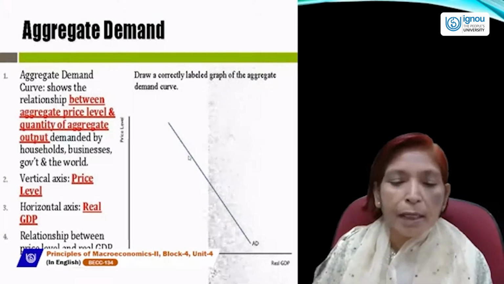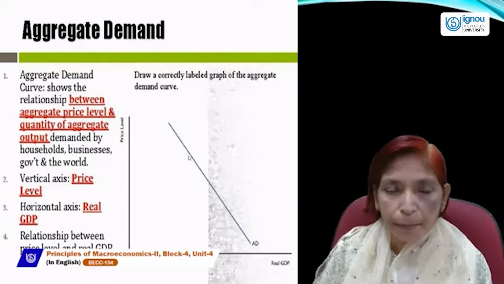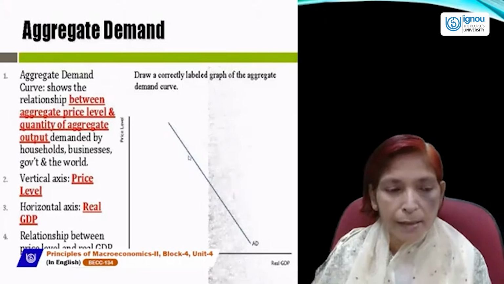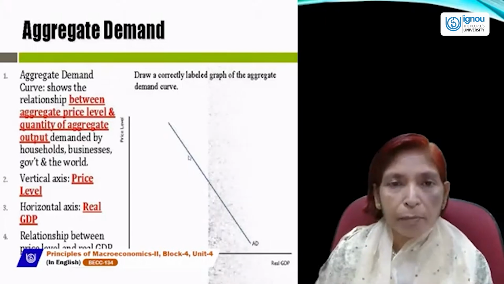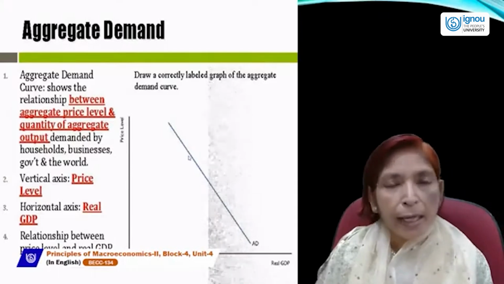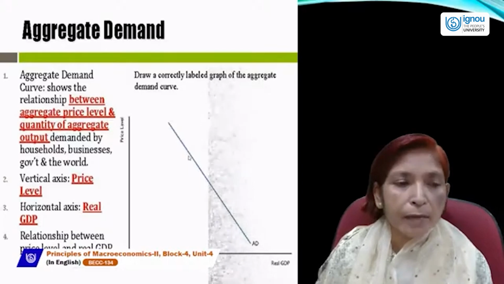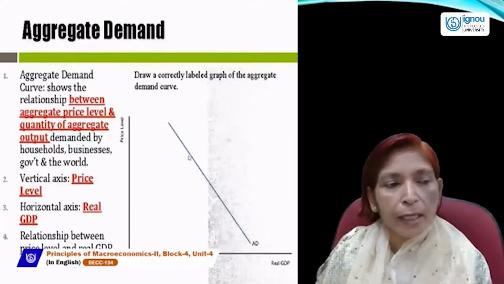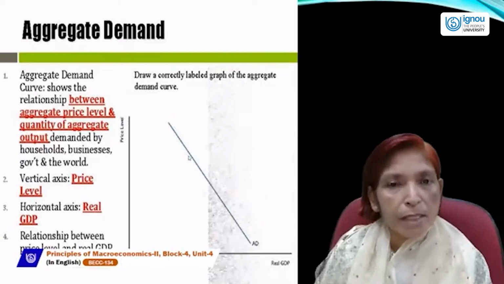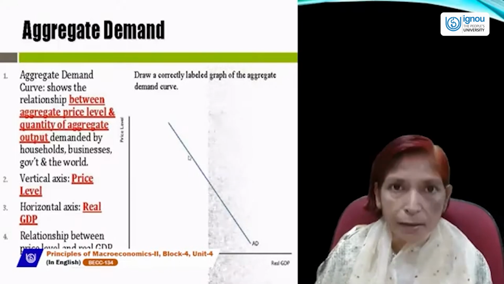It means aggregate demand is inversely related with the level of price. Due to rise in price, demand falls, and due to fall in price, demand rises. This is the main reason behind the downward sloping aggregate demand curve. The aggregate demand curve shows the relationship between aggregate price levels and quantity of aggregate output, which is demanded by households, businesses, firms, government sector, and rest of the world.